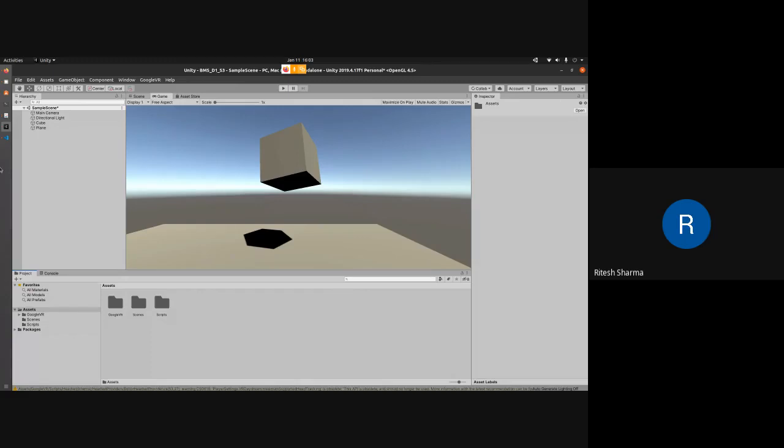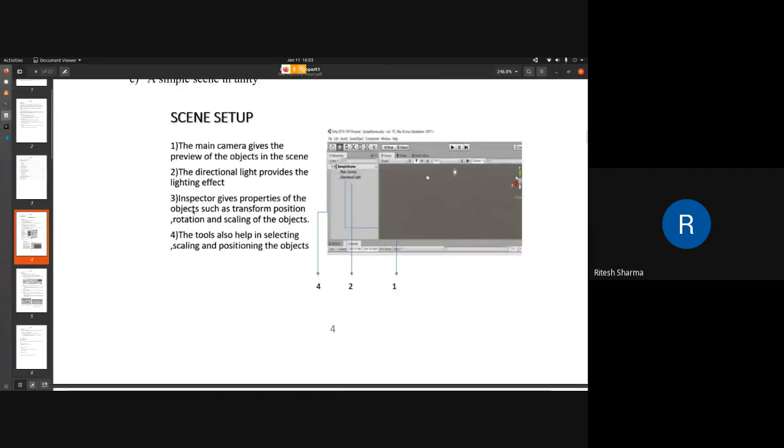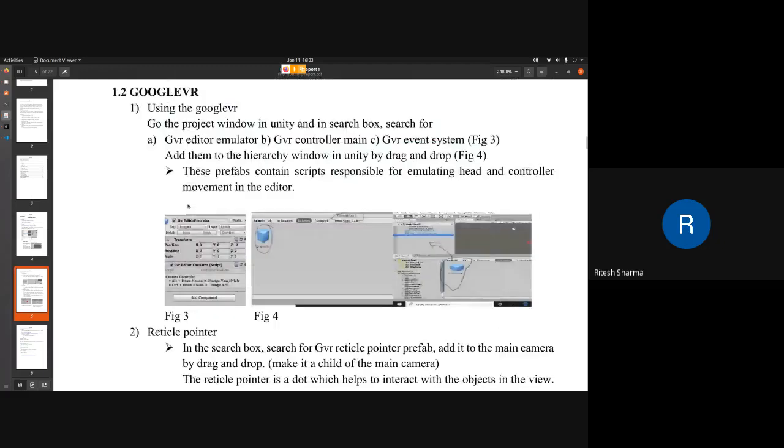So for which what we do is, there are three packages inside this. One is GVR editor emulator. The emulator emulates the Google VR scenario or environment.